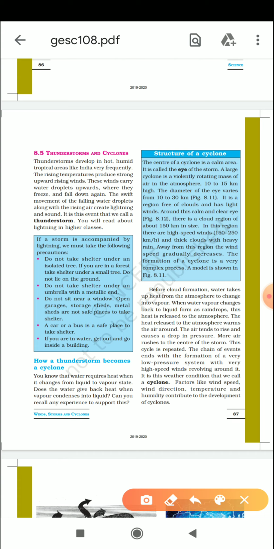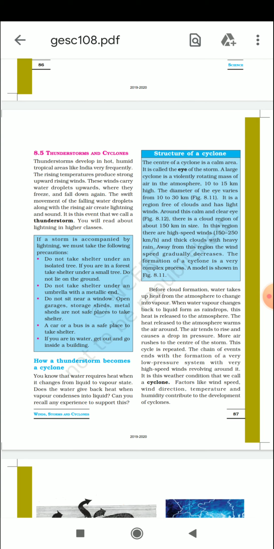These winds carry the water droplets upward, where they freeze and fall down again. So that means precipitation. The swift movement of the falling water droplets along with the rising air creates lightning and sound, and it is the event that we call a thunderstorm. Thunderstorm means you hear the sound and there is lightning also. This kind of natural phenomenon is very common, as you all know.